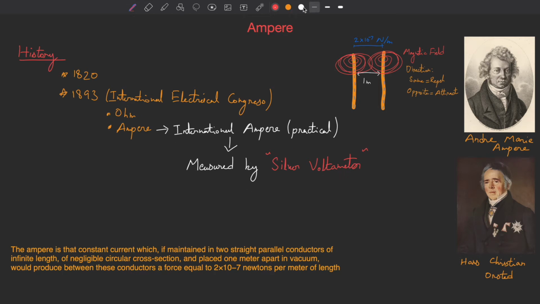So what does each do? First of all, let me write down the voltmeter, and then we have the voltameter. A voltmeter is used to measure electric potential, and a voltameter is used to measure electric charge or current.